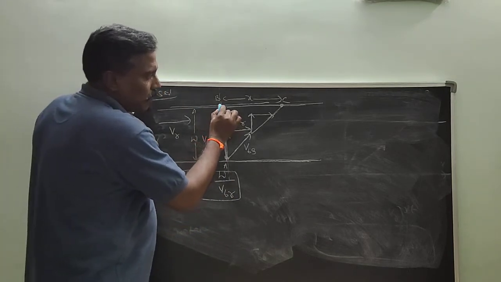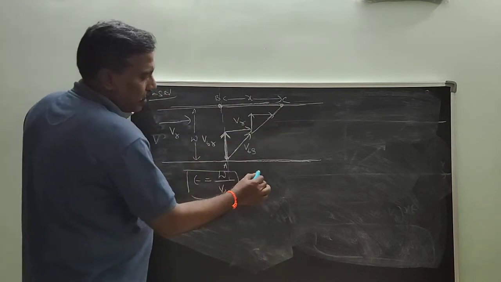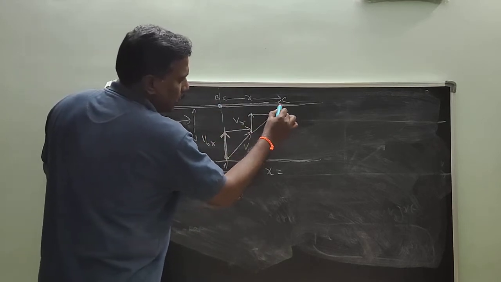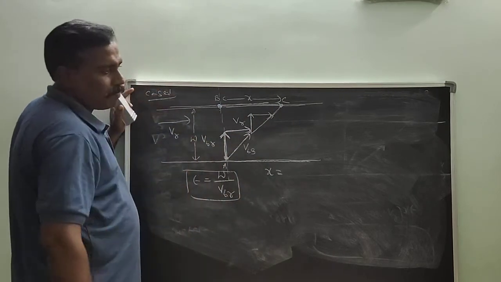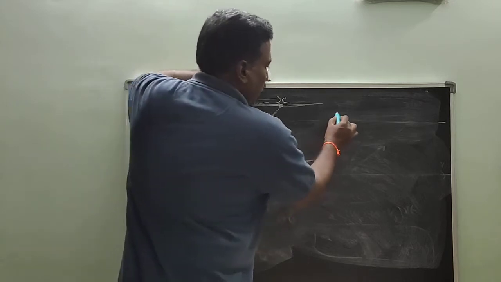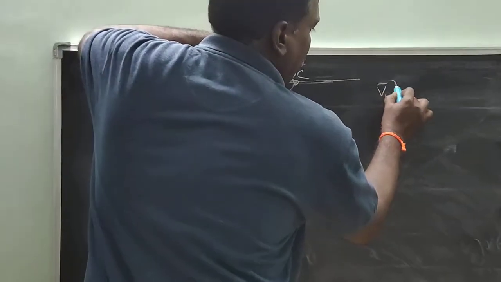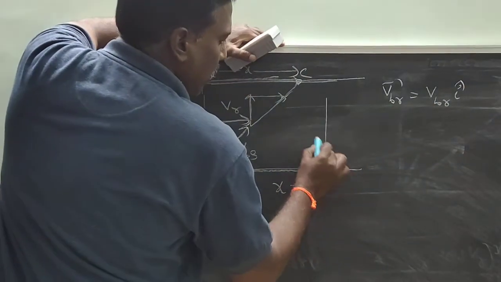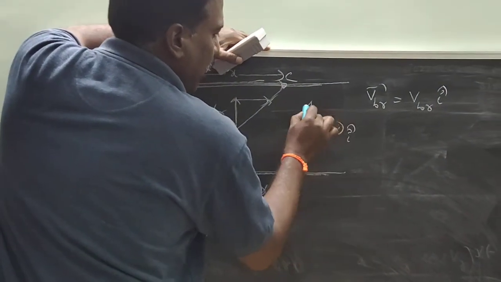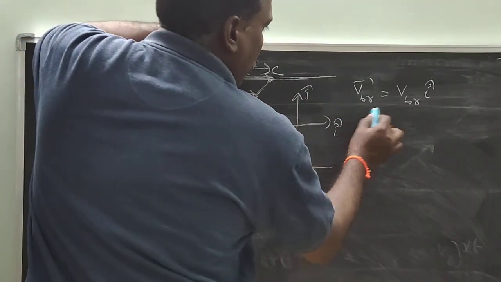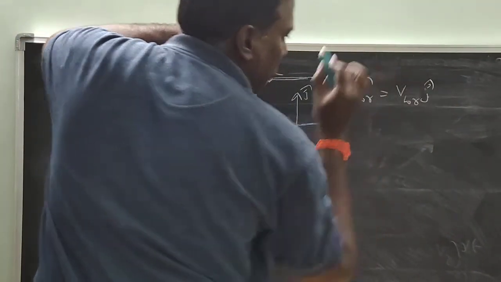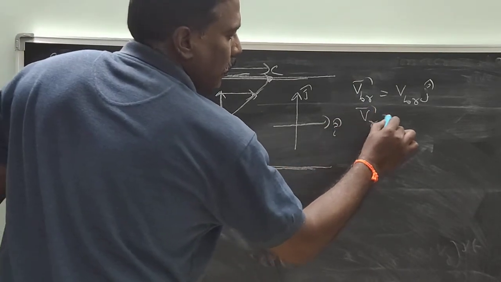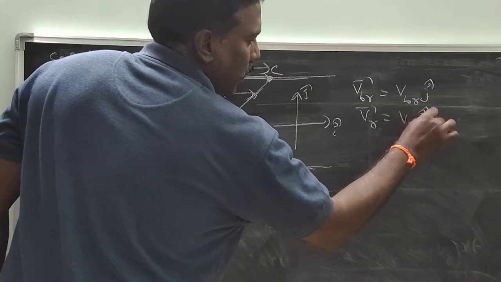So what is the drift experienced by boat? Drift X is equal to, velocity of boat in the direction of river flow is only V_R. How can you say? Velocity of boat with respect to river is V_BR j cap. This is i cap, this is j cap. Velocity of river V_R bar is equal to V_R i cap.